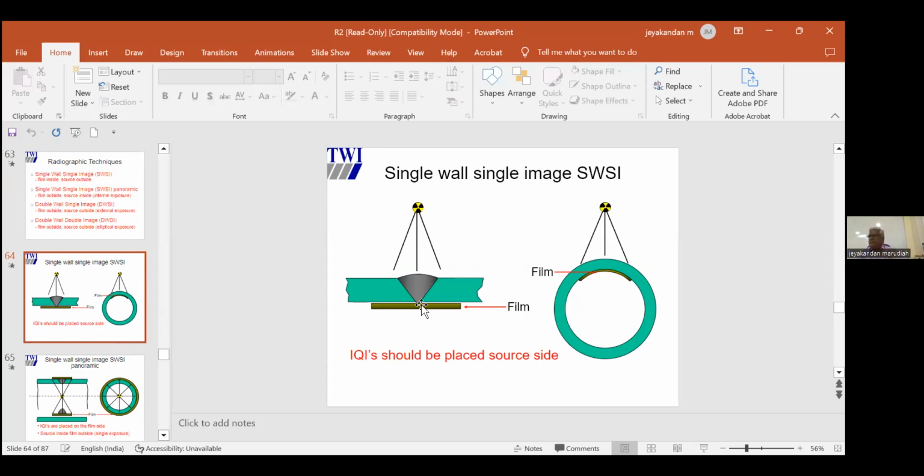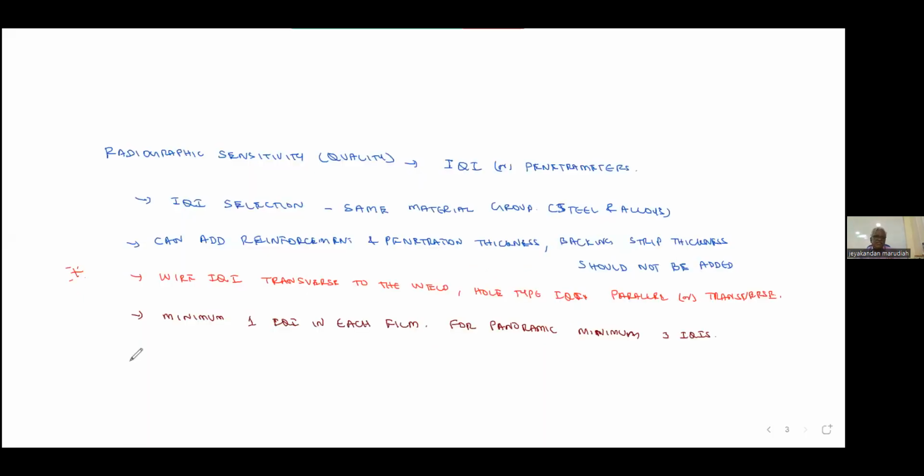If not possible, you can keep it on the film side, but there should be a letter.